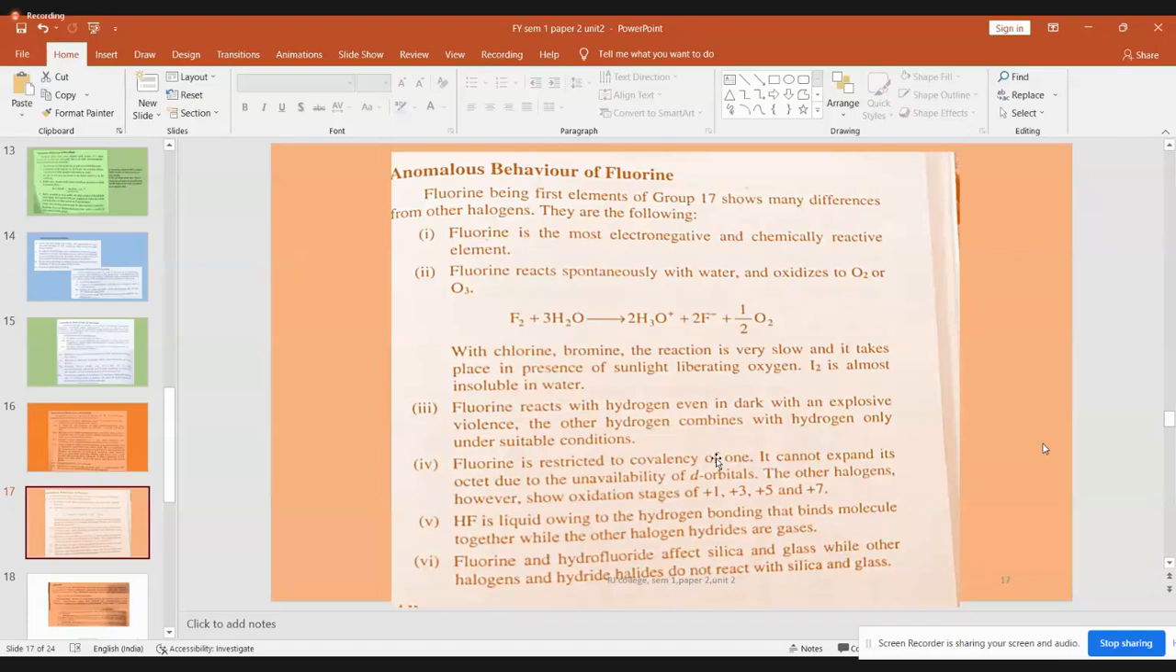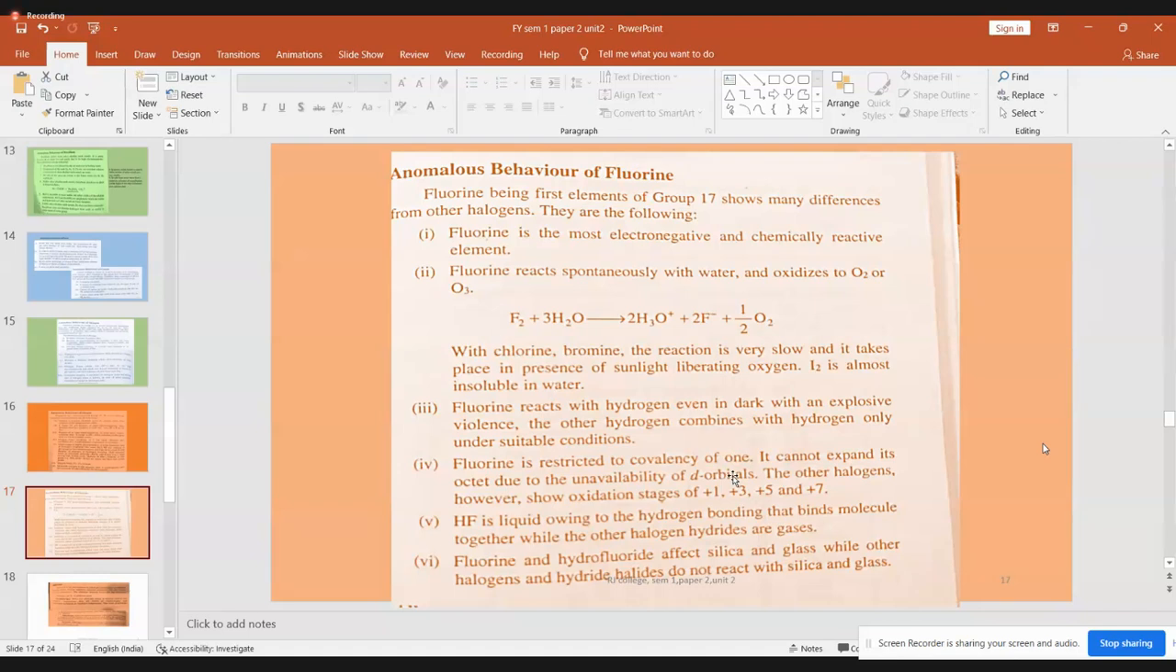Reason? Due to the unavailability of d orbitals. Many of you would have a problem understanding what this unavailability of d orbitals is. To understand this, consider its electronic configuration. For fluorine, you know the atomic number is 9. When you write the electronic configuration: 1s2, 2s2, 2p5, that's all.